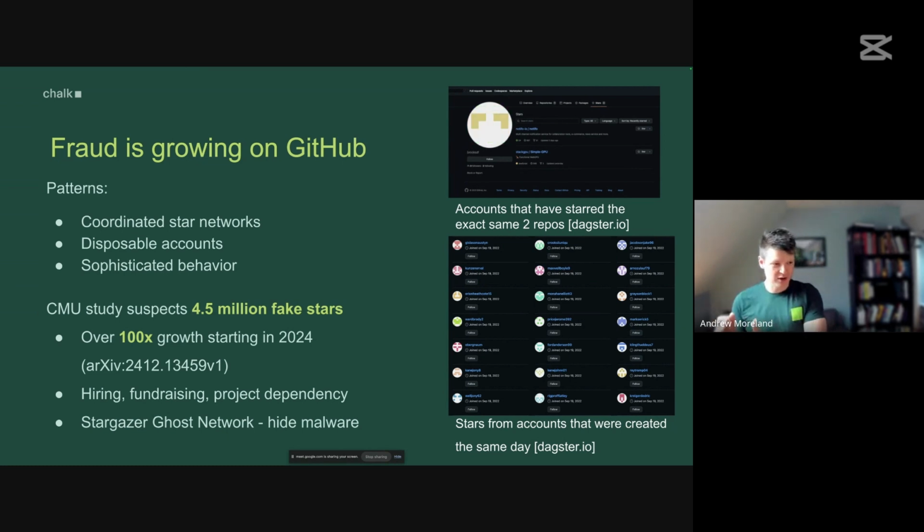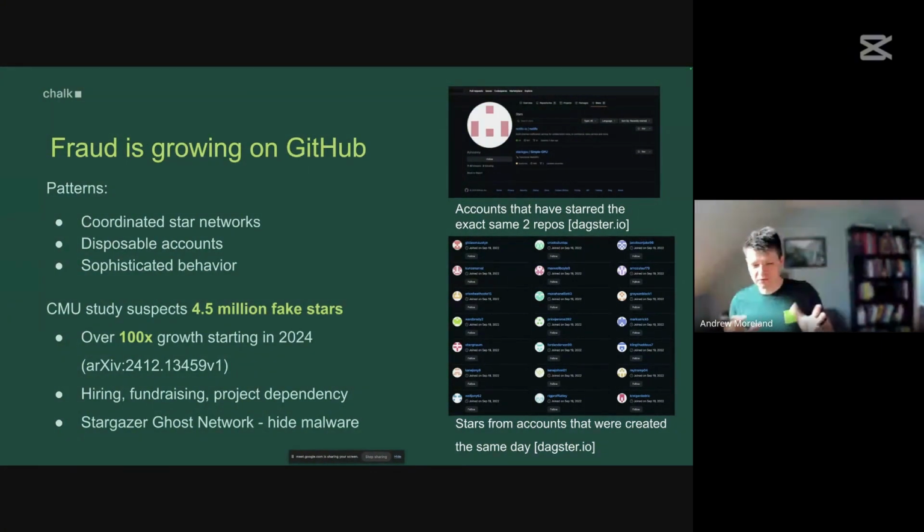The same dynamic applies to venture-backed startups. Basically, capital allocators, venture capitalists don't really know what's going on in the world. They want a nice, simple number to sum up how cool a company is. And stars on an open source project that company manages have become a de facto proxy for company success. So anytime you have a metric like that, people start to game it. And people are effectively paying to inflate their star counts so that they can raise better funding rounds.